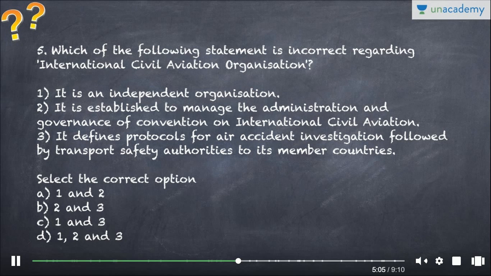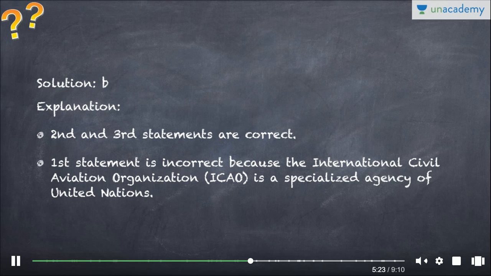So let's see which are correct. International Civil Aviation Organization is established to manage the administration and governance of Convention on International Civil Aviation. And secondly, it defines protocols for air accident investigation followed by transport safety authorities to its member countries. It is an independent organization. This is wrong, because International Civil Aviation Organization is a specialized agency of United Nations.